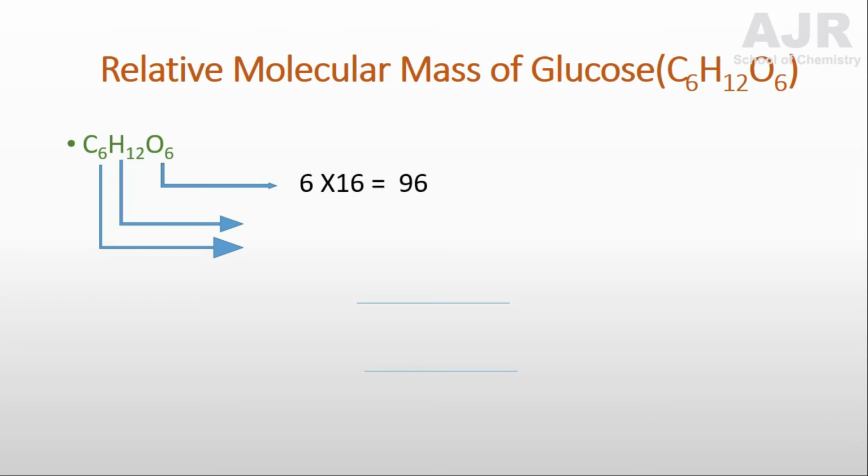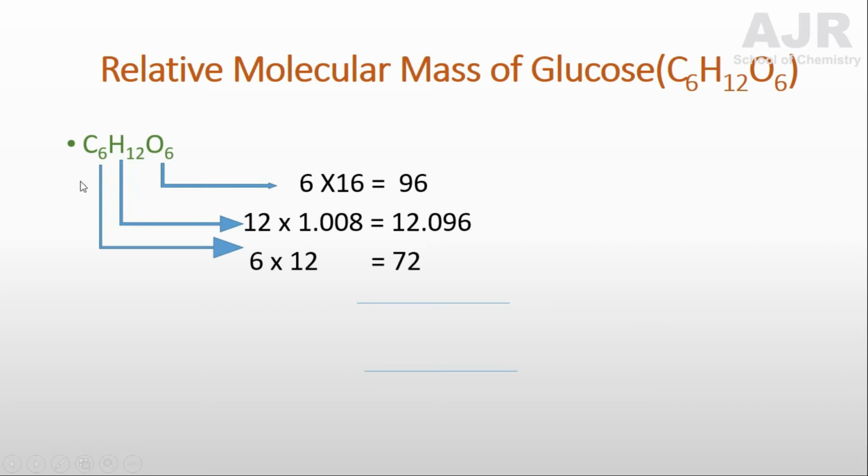First case, there are 6 oxygen atoms in the molecular formula of glucose, and each oxygen is 16 AMU, and 6 into 16 is equal to 96. Similarly, there are 12 hydrogen atoms in this formula, and thereby I have taken 12 into 1.008. This is the atomic mass of each hydrogen, which gives 12.096 AMU.